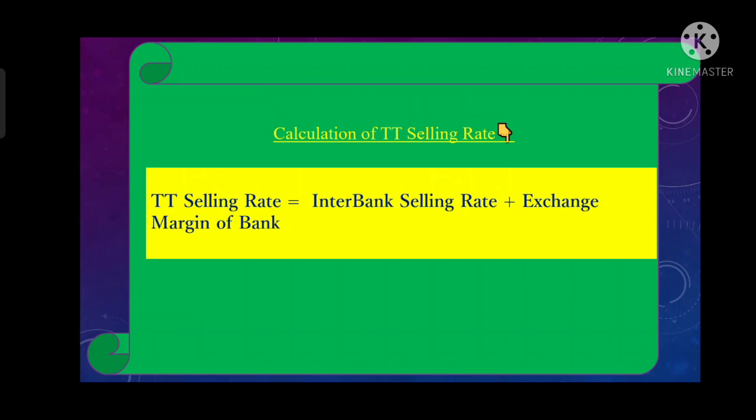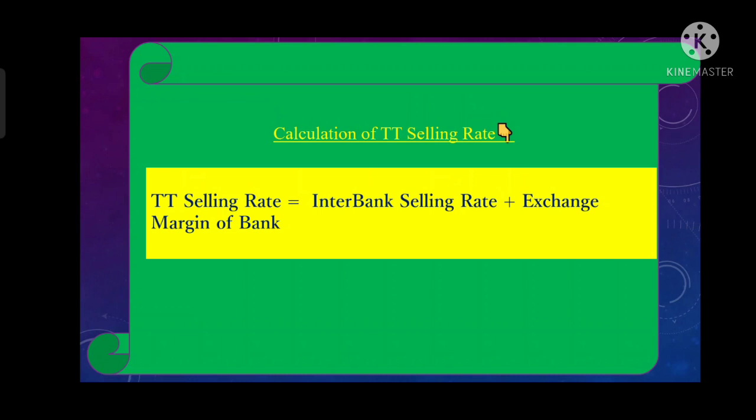Now, how to calculate the TT selling rate? When the interbank selling rate is added along with the exchange margin of the bank, it is called the TT selling rate. Now, what is this interbank selling rate? It is basically a market of large institutions such as big banks, where a large volume of currency is exchanged between different banks. That market is called the open market.